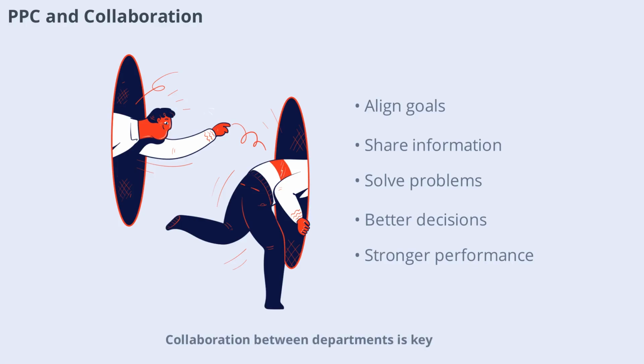Collaboration between departments is key to effective production planning and control. PPC requires input from sales, purchasing, production, and logistics teams. By working together, departments can align goals, share information, and solve problems more efficiently. Collaboration leads to better decision-making and stronger organizational performance.